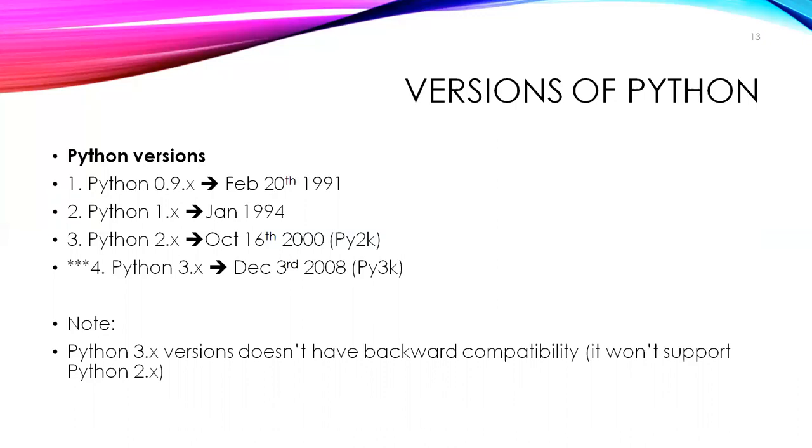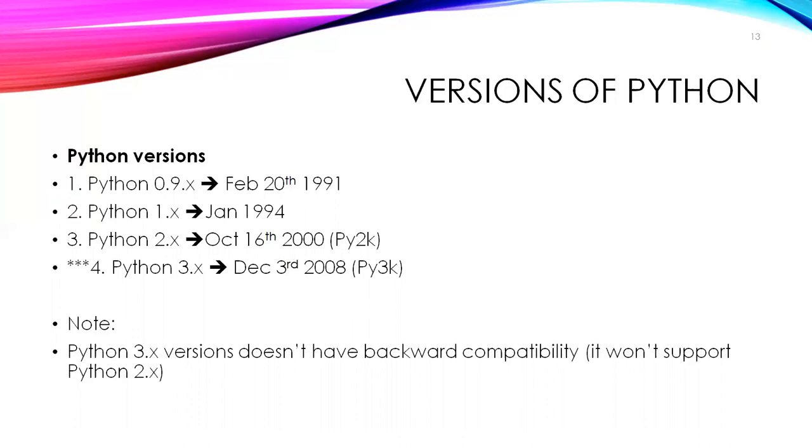Py3k like this. But in Java, the present version supports the previous version of Java. But if you go for Python 3.x, it doesn't have backward compatibility. It won't support Python 2.x. Python 3.x is completely newly developed, not an enhancement of features.